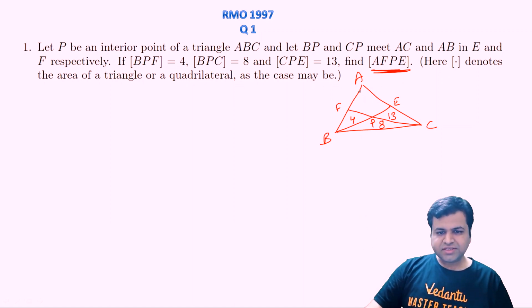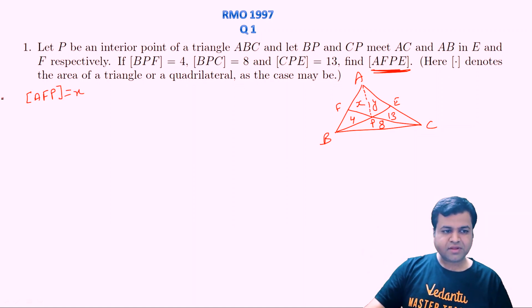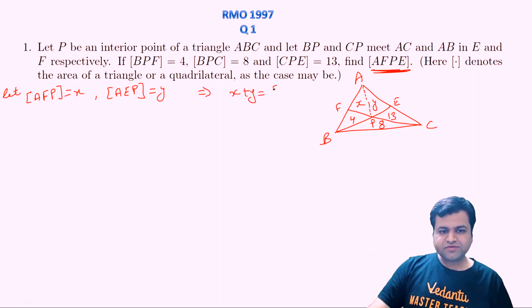Alright, so this is an easy question. Let's just join AP. Let's assume this area to be X and this area to be Y. So the area of triangle AFP, we have assumed to be X, and the area of triangle AEP, let's assume to be Y. So what we need to find is actually X plus Y.